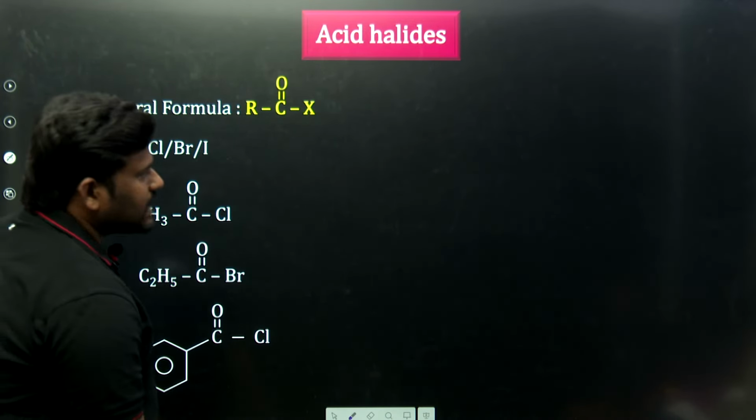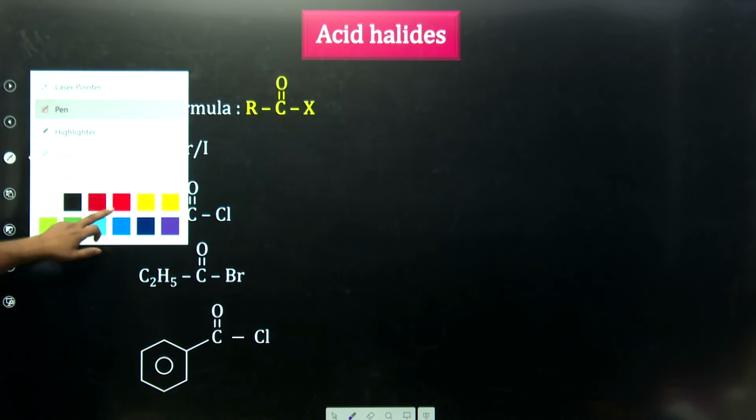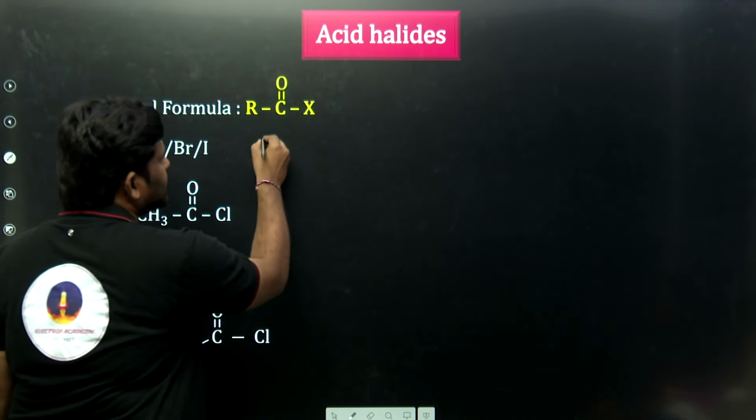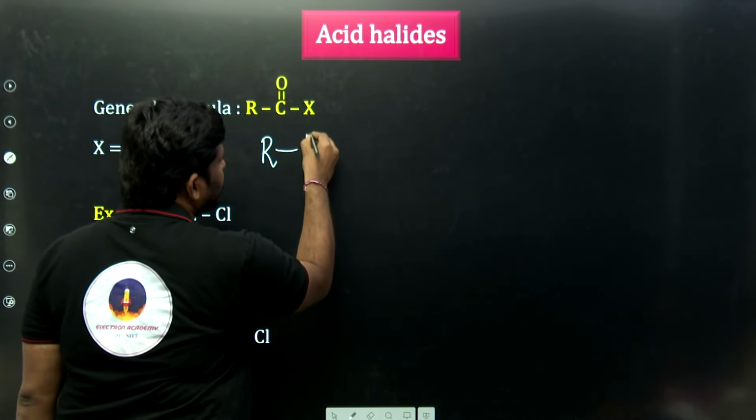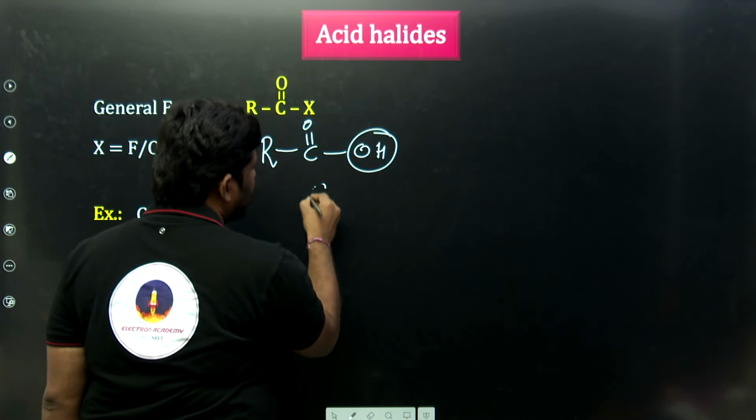Next one, acids, we know better. What is the acid here? Acid is nothing but RC double bond OH. Acid is nothing but RC double bond OH. If you remove the OH and replace it with X, this is called carboxylic acid.